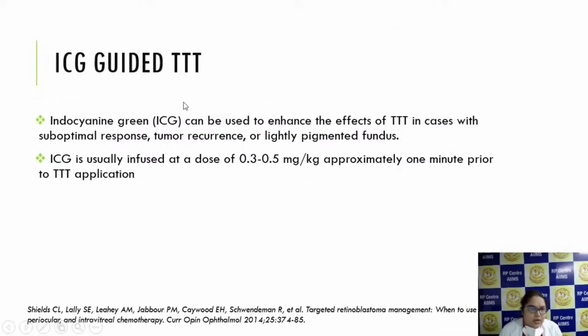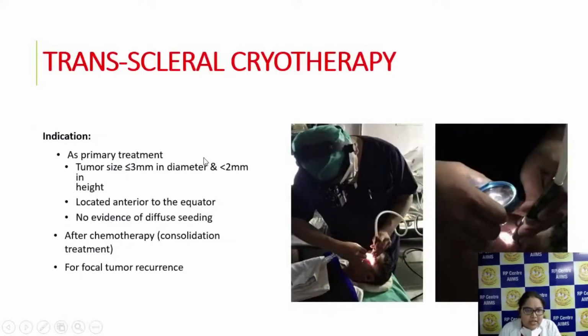This is a new technology. Here ICG guided TTT has been given. ICG can be used to enhance the effects of TTT in cases of suboptimal response, tumor recurrence, or lightly pigmented fundus. We generally tend to miss very small lesions when the fundus is lightly pigmented, so in those cases you can visualize properly by doing ICG. ICG dye can be infused at a dose of 0.3 to 0.5 mg per kg 1 minute prior to the TTT application.